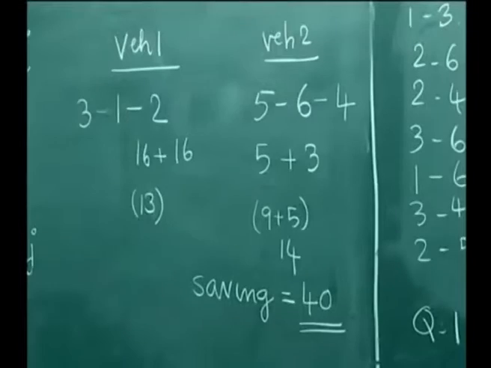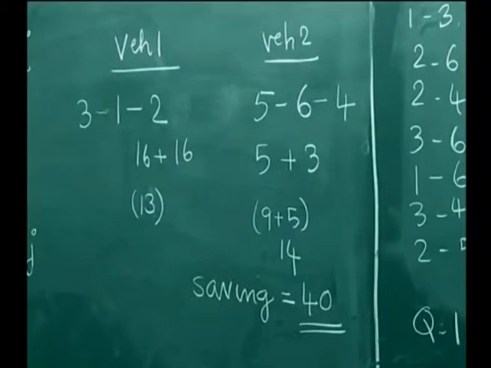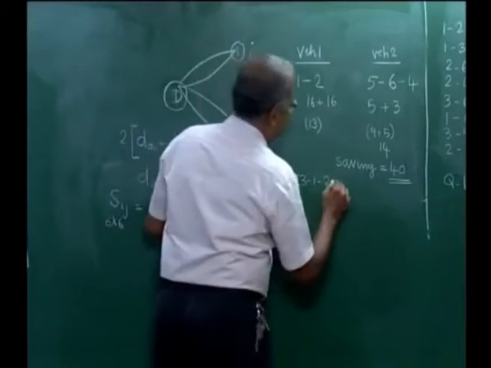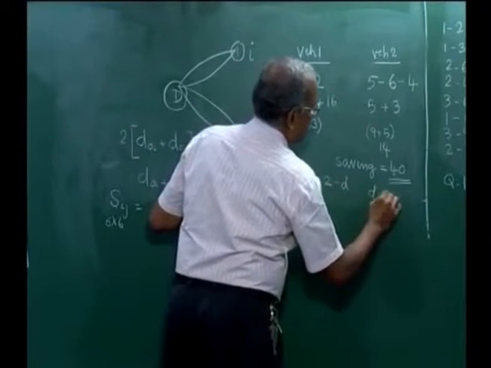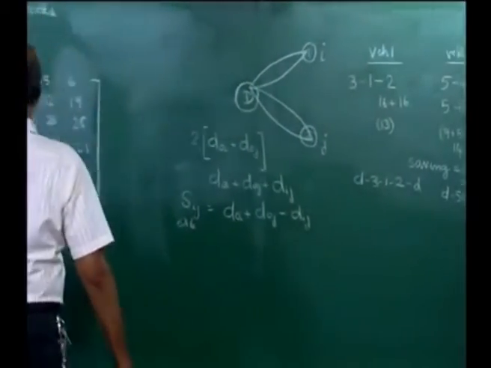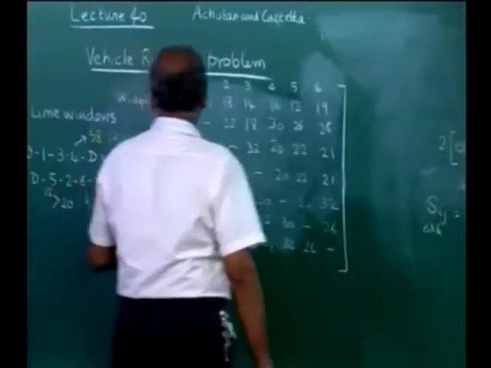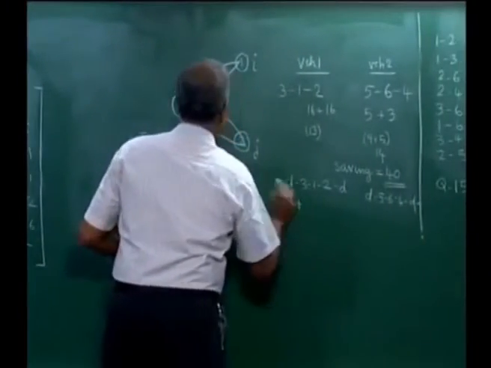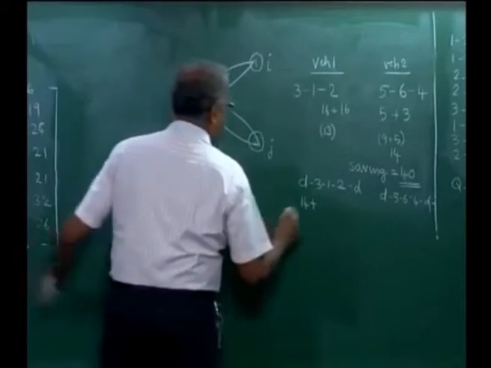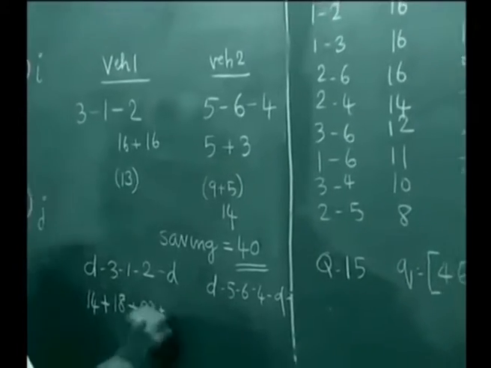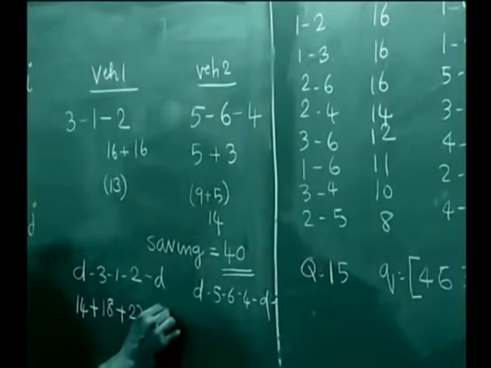Total saving is 40, and we can also show how this saving comes. We can calculate this: D312D and D564D. Now, D312D will give me D to 3 is 14, 3 to 1 is 18, 1 to 2 is 22, plus 2 to D is another 18.